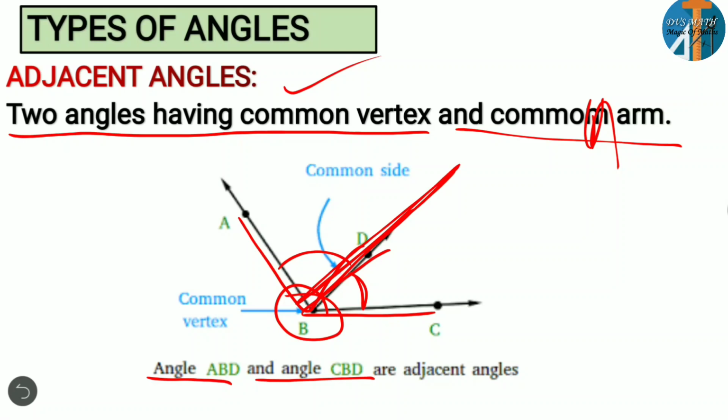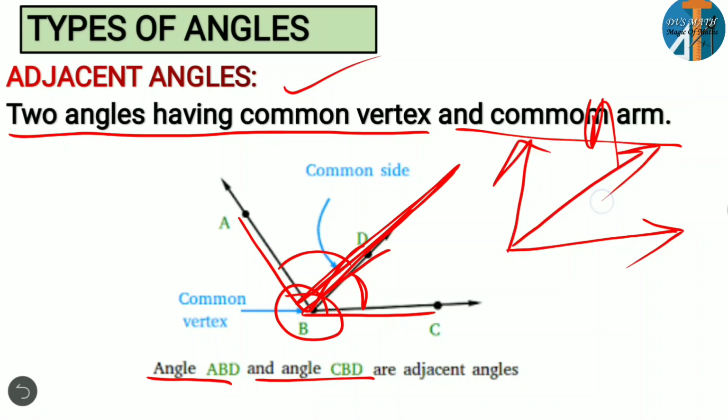If you consider two rays, one ray is like this, another ray is like this, so you are getting one angle between them. In between these two, if you have another ray, you have a common vertex here and you get two angles with the same arm. So this will be the common arm for this angle and this angle. These types of angles we are calling adjacent angles. I think you are clear about adjacent. They have a common vertex and a common arm, then we are calling them adjacent angles.